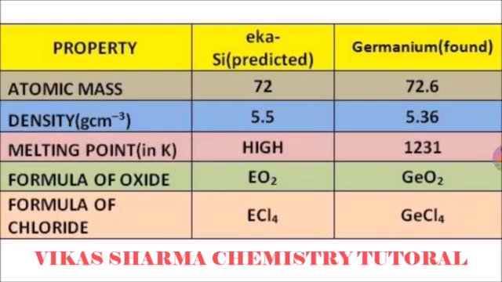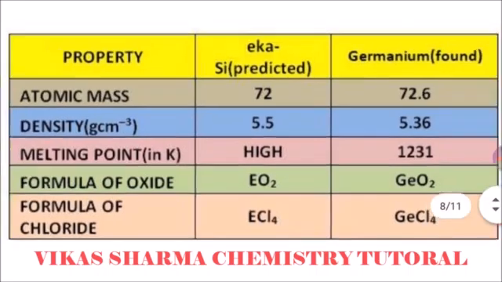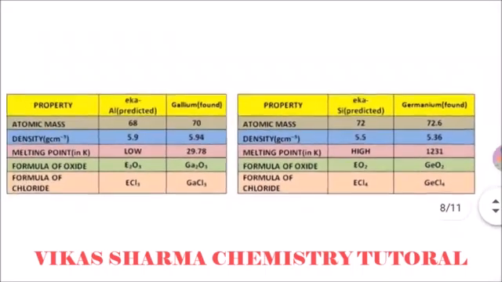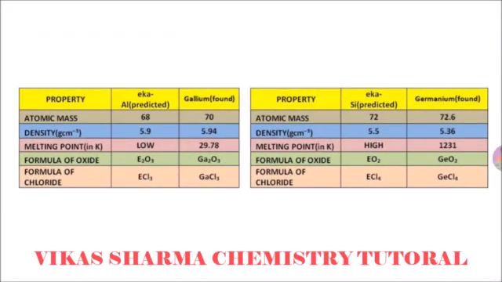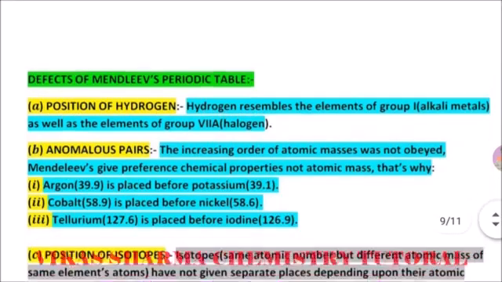Melting point, he said it's high, and it is also 1231 Kelvin, very high. Formula of oxide of Eka-silicon is EO2, and for germanium GeO2, and the formula of chloride predicted by Mendeleev is ECl4, it's also GeCl4. So the predicted values are just similar to what was found in the future.